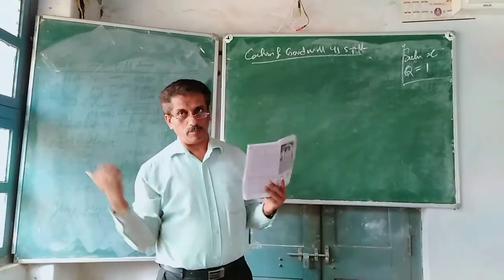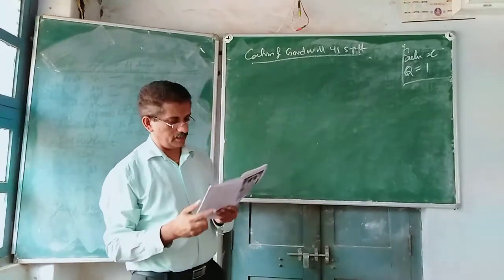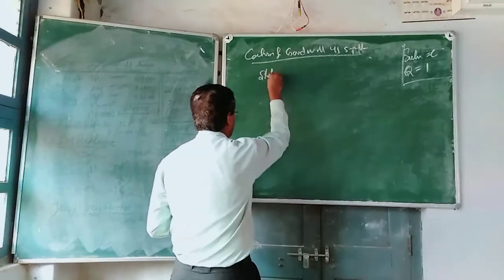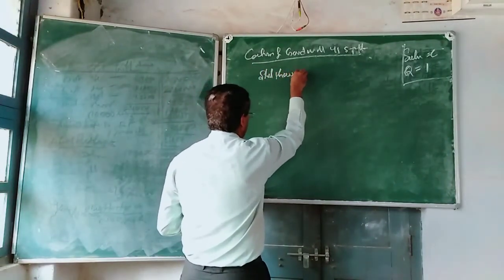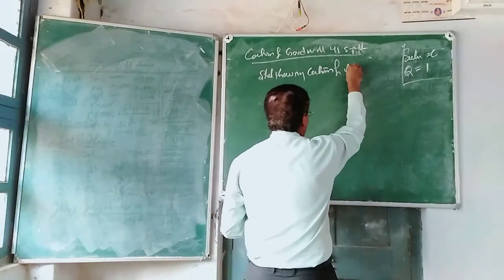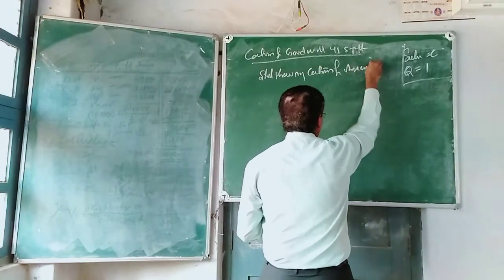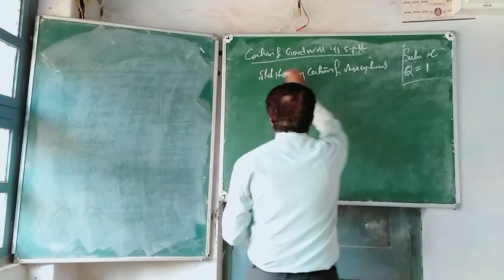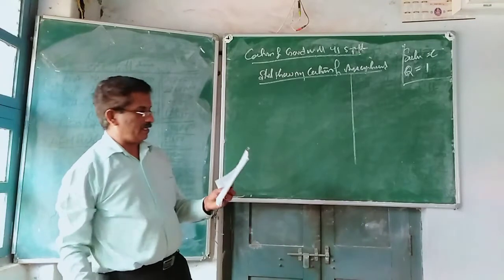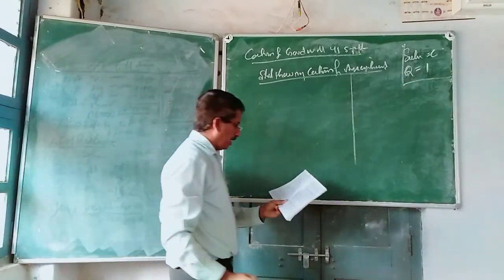Thereafter, we are supposed to go for valuation of shares. First step, statement showing calculation of average capital employed. Capital employed means assets minus liabilities.